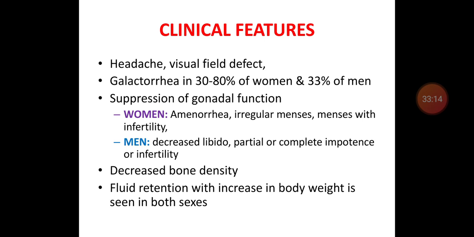There is suppression of gonadal function in both males and females. In women, patients will have amenorrhea, irregular menses, and infertility. In males, decreased libido, partial or complete impotency, or infertility.